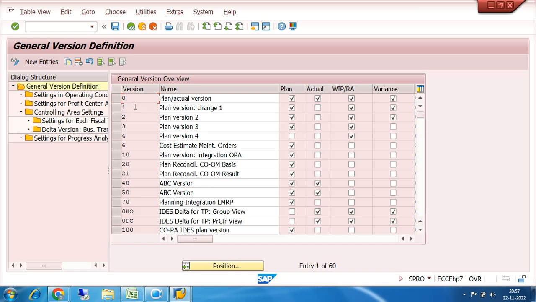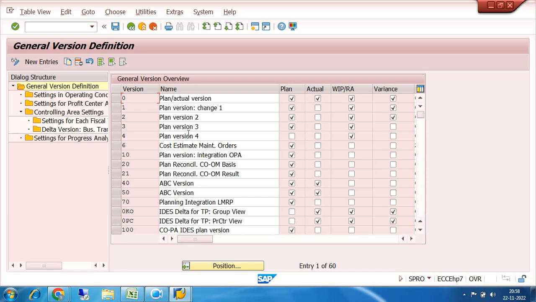Suppose we create another version, and that is plan version 2, plan version 3, plan version 4. That means sometimes you prepare a plan but always keep ready a second plan or a third plan. What does it mean? If the original plan will not work, then you will apply the second plan. If the second plan will not work, then you have to keep plan number 3 in your hand.